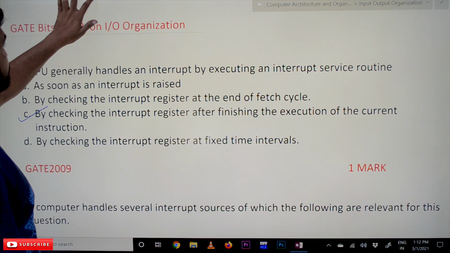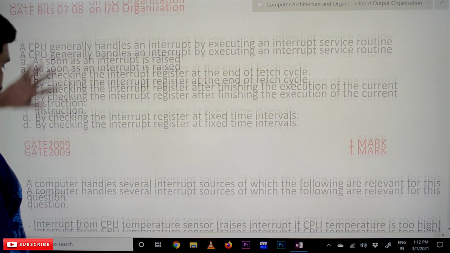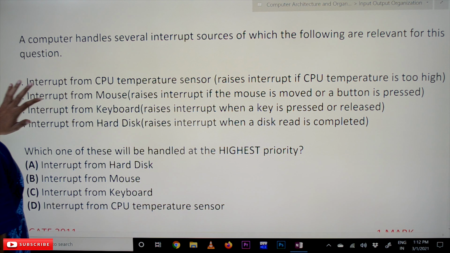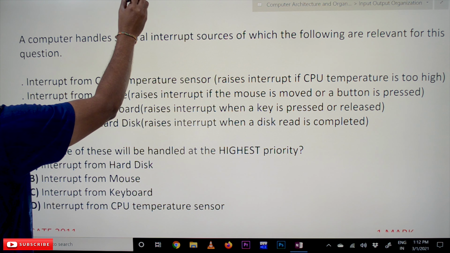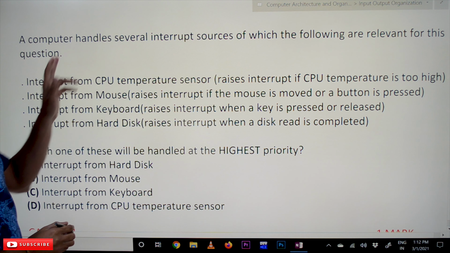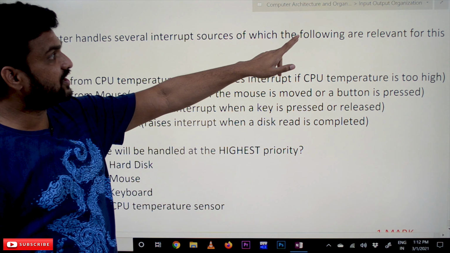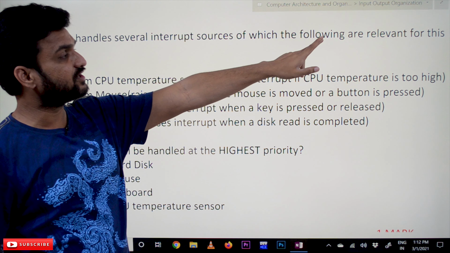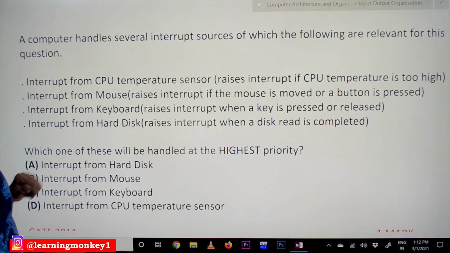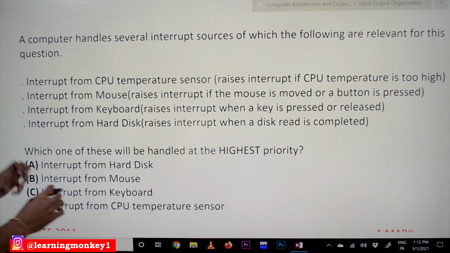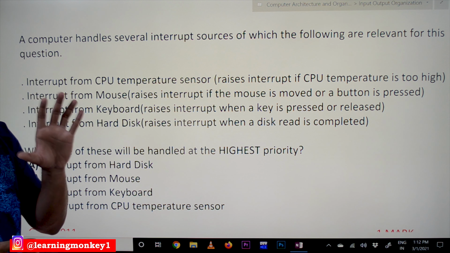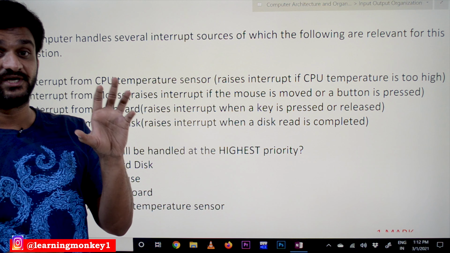So this is our next question. A computer handles several interrupt sources, of which the following are relevant for this question. The computer will handle several different kinds of interrupts.